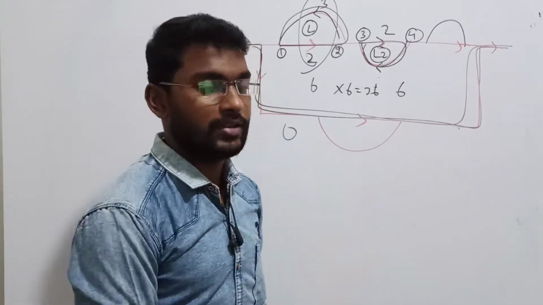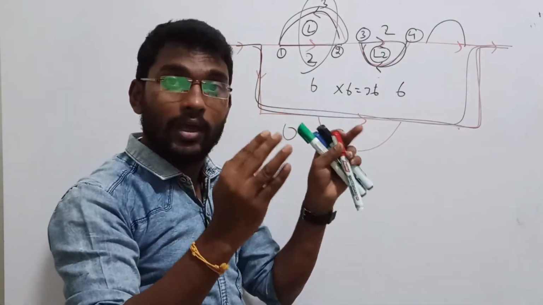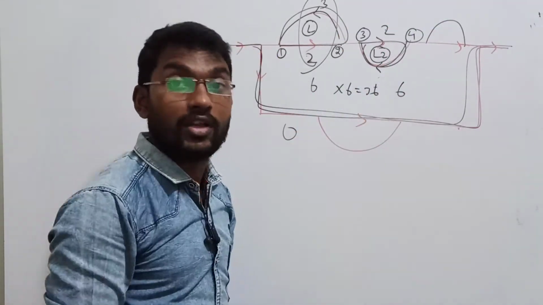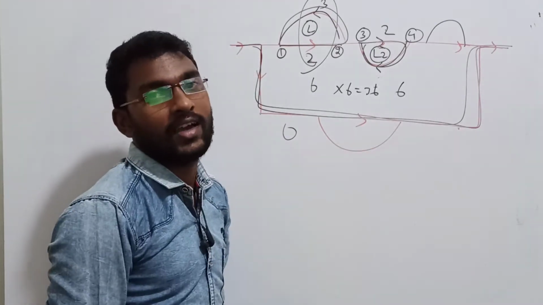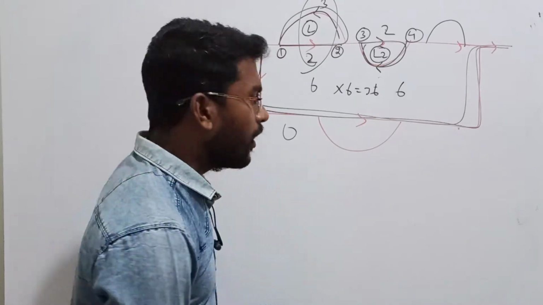You know the beauty of Mason gain formula: a very big complicated system will be simplified in a fraction of second. Within 30 or 40 seconds, you will get the simplified block diagram of a big system. That is the beauty of that mathematical tool.